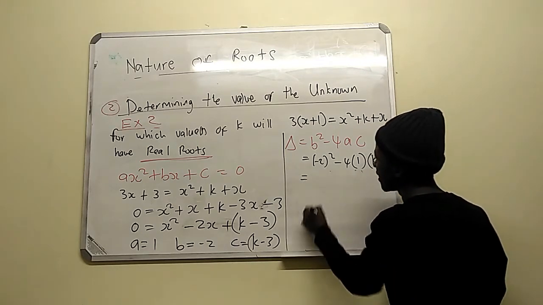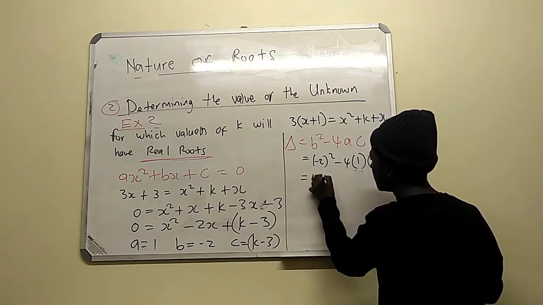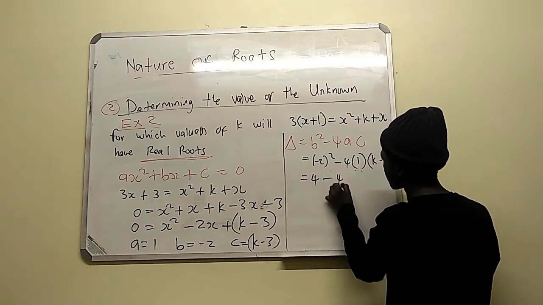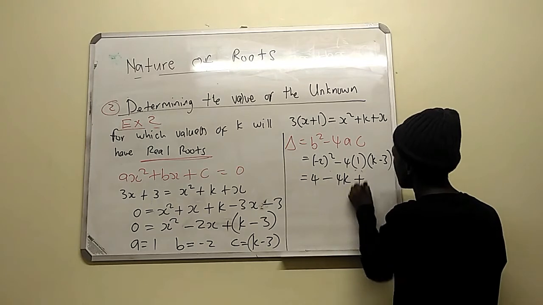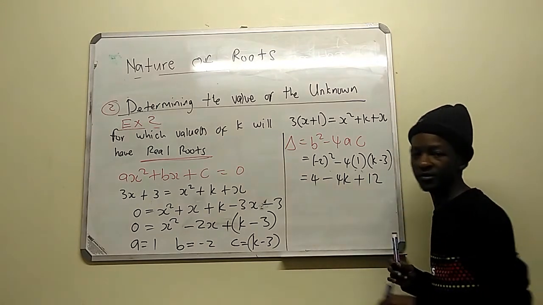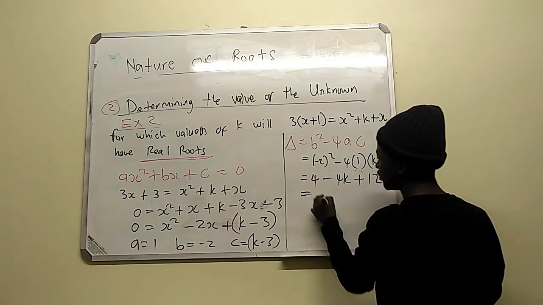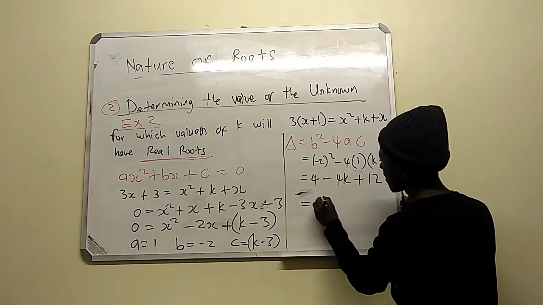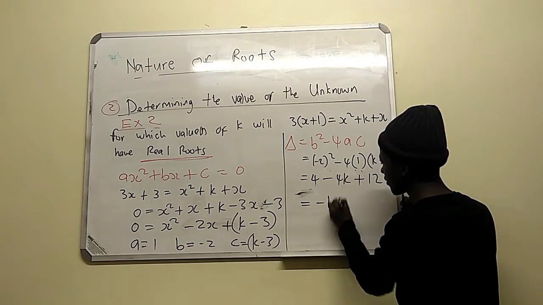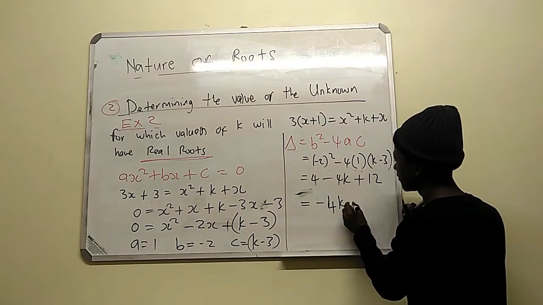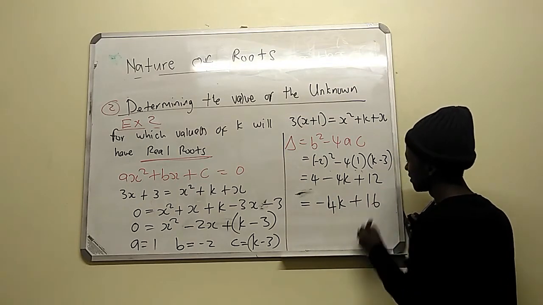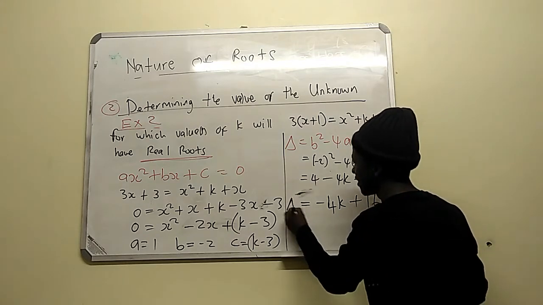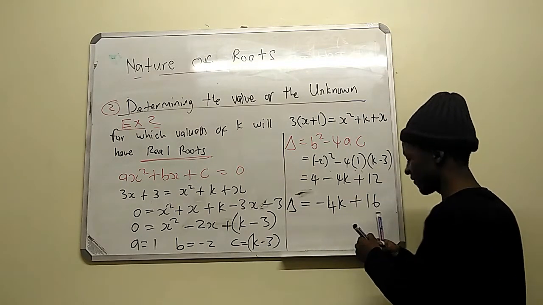So if I solve this thing, it's going to give me 4 minus 4k plus 12. So this is going to give me 4 plus, we have minus 4k. 4 plus 12 is what? Plus 16. So this is my delta. So I found my delta.